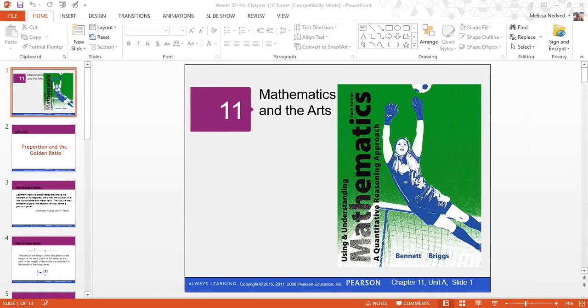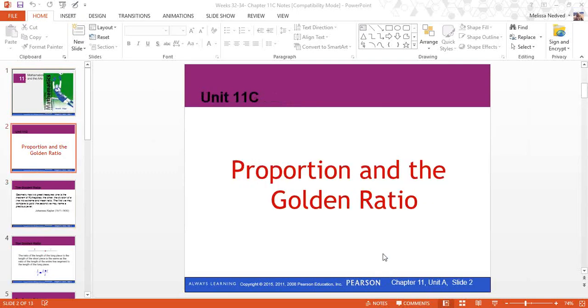Our last section of Chapter 11, 11C, continues on looking at mathematics and the art. So again, those places that we don't typically expect to see math show up. And Section B talked about the three places that we see mathematics in the visual arts, and that's proportion, symmetry, and perspective. And we spent time in Section B talking about perspective and symmetry. Section C talks all about proportion and what we call the golden ratio.